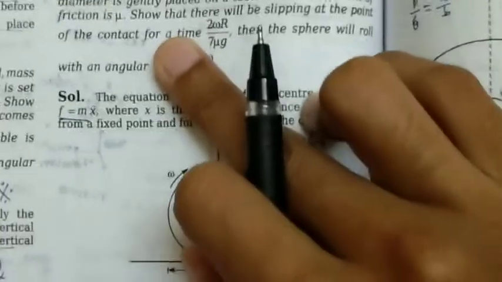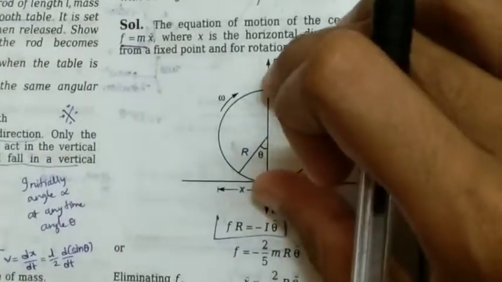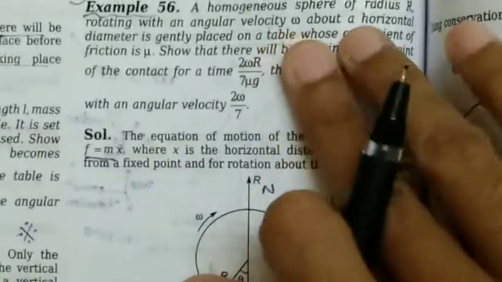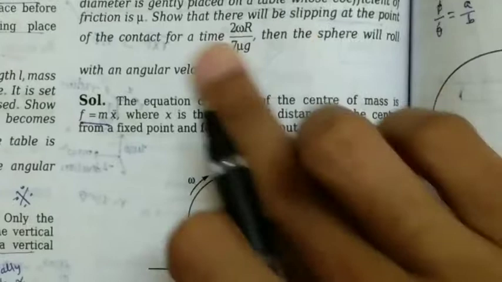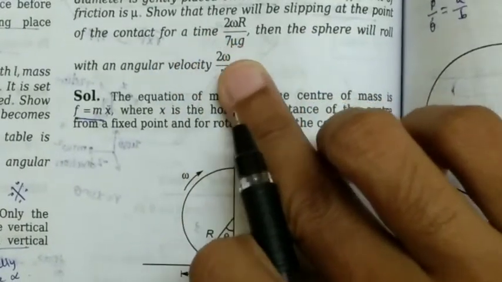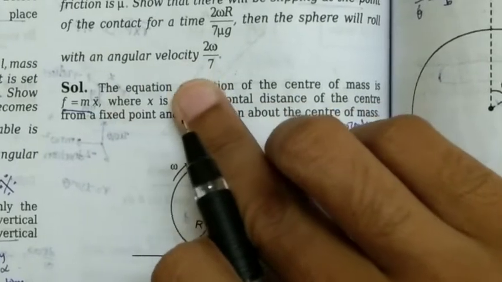So it is just rotating like a fan in air. Just like the wings of a fan rotate fixed in air, like that it was rotating initially. Now it has been brought into contact with the floor, and the coefficient of friction of the floor is mu. Show that there will be slipping at the point of contact for a time 2 omega R by 7 mu g. Then the sphere will roll on with angular velocity 2 omega by 7.